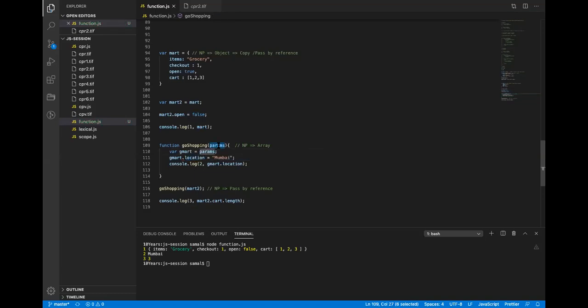Because params is passed by reference, param is referencing this, and this is referencing this. So gmod receives this pointer. Whenever I add something in this object, it also updates here, and the moment it updates here, it also updates in mart2. That is why I was able to see this also. I hope this is clear.